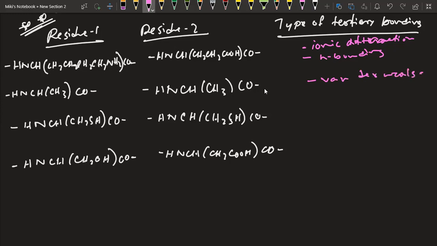Then we have what here? We have sulfide. Both are cysteine. That means this is a disulfide bond. Finally, we have what? Carboxylic acid and alcohol here. That means here will be hydrogen bonding. Carboxylic acid and alcohol do not undergo ionic reaction.